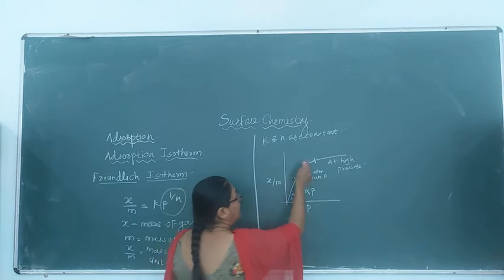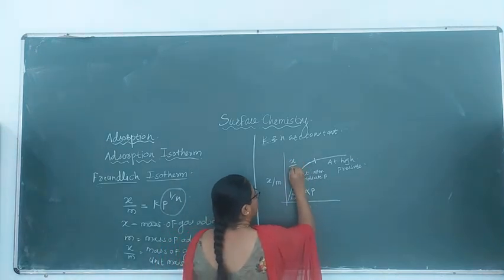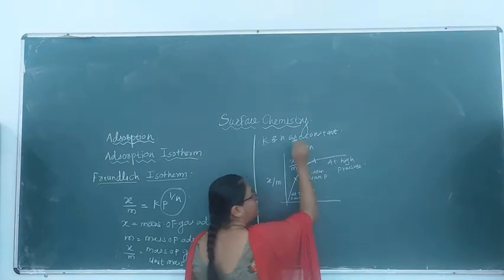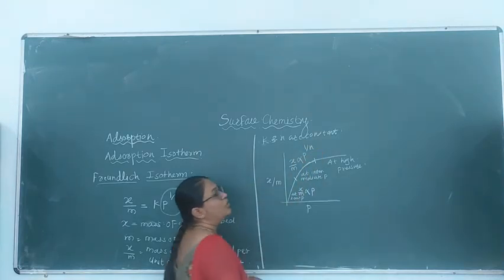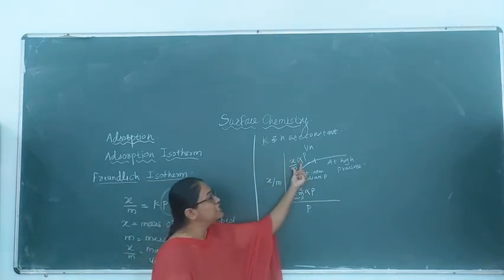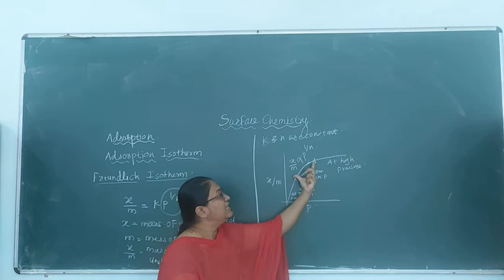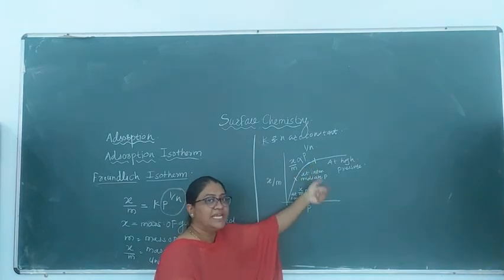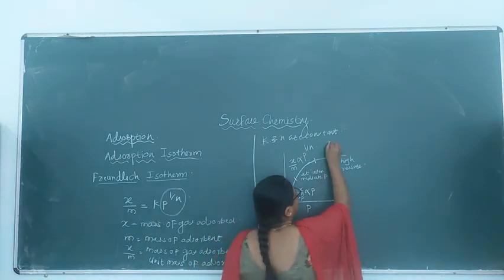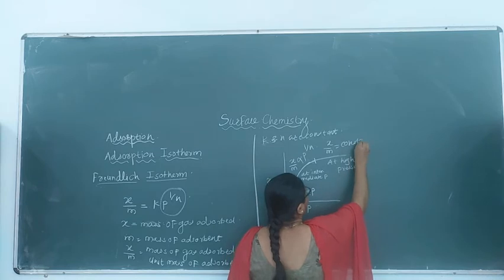And because of that, on this portion x by m is proportional to p raised to 1 upon n, where n is always greater than 1. So this relation is only for a limited pressure range. At intermediate pressure this relation is good, and at high pressure we can see that x by m is constant.